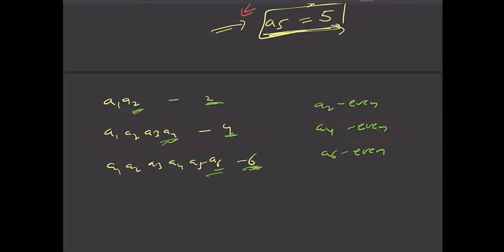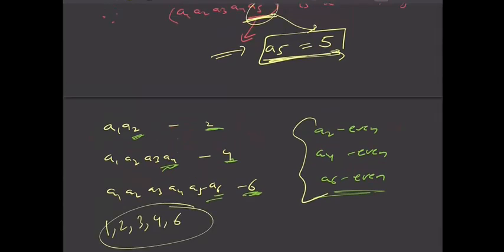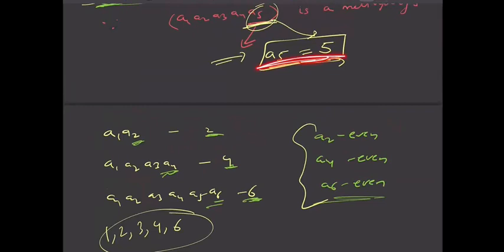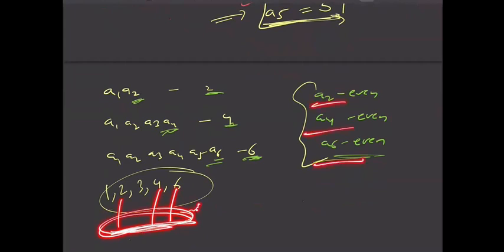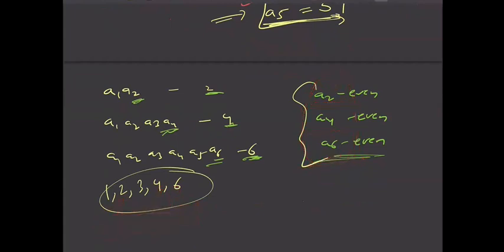A4 should definitely be even, right? And similarly A6 must also be even. So A2, A4, A6 must be even. And among 1, 2, 3, 4 and 6, 5 is already reserved for A5. So we are left with 5 digits, 1, 2, 3, 4 and 6. In this you can see only 3 even numbers are there, and we want A2, A4, A6 to be even. So these 3 numbers are allocated to A2, A4 and A6.